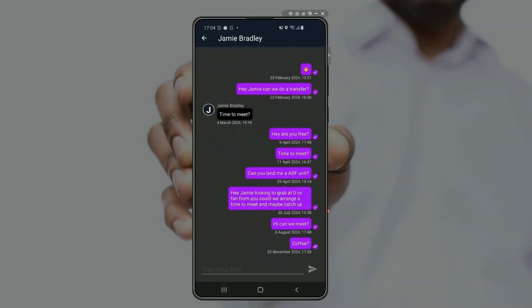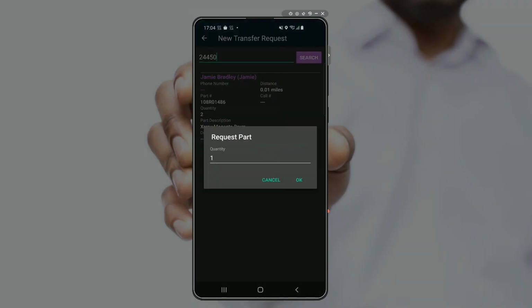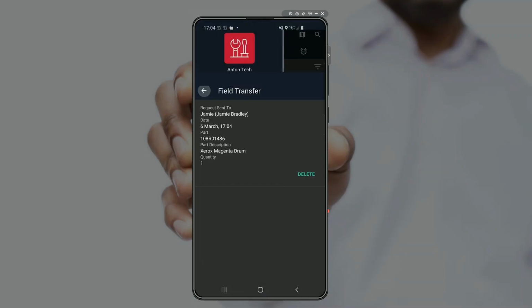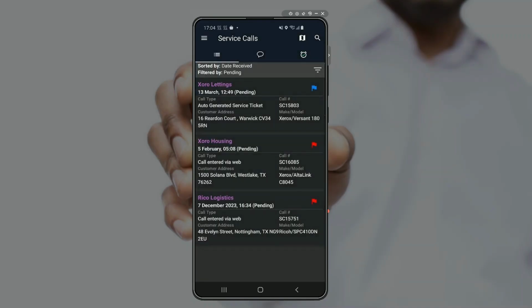So in this case, we're going to go ahead and open up the chat, and then we could arrange a time and place to meet through the integrated chat function. And then what we need to do is initiate that formal request, which then sends a push notification to Jamie's phone to say, hey, our demo technician has requested this part. Are you happy to accept? And when we accept on the other side, a push notification returns, thus creating the transfer and allowing me as a technician to now go ahead and consume this part on the service call.